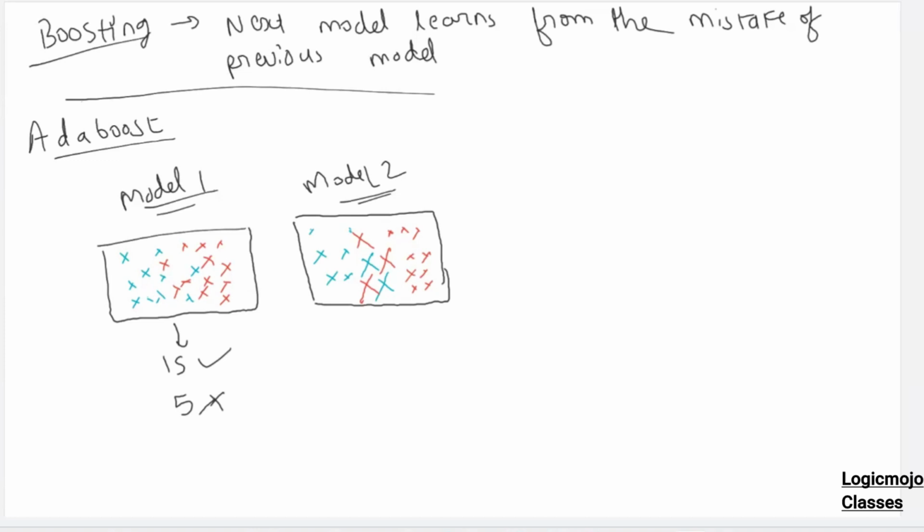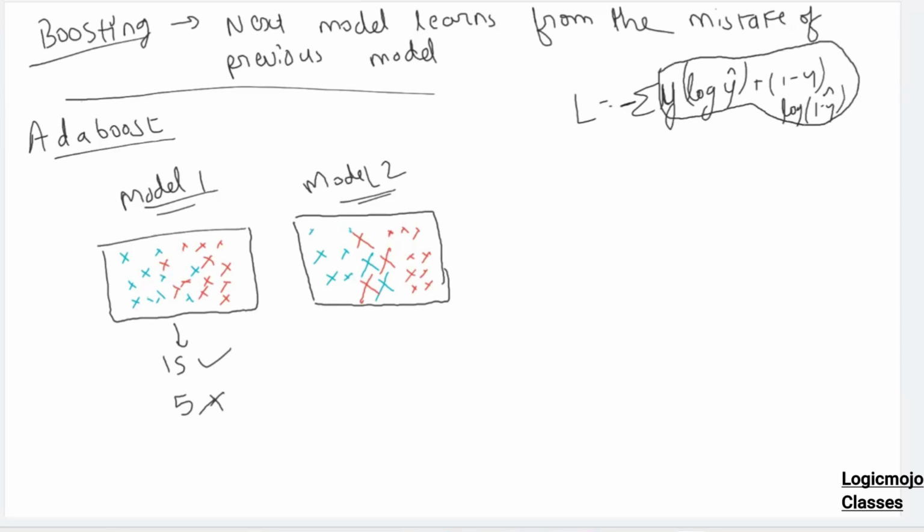That means wrong weightage means, how do we usually calculate the loss function? It's summation of (y minus y pred) squared, right? This is for regression. For classification, do you guys remember the one we discussed in logistic regression? 1 by n, negative of [y log y hat plus (1 minus y) log (1 minus y hat)], right? So this formula is for a single point, correct? We calculate this for all the points and we sum it up, correct?